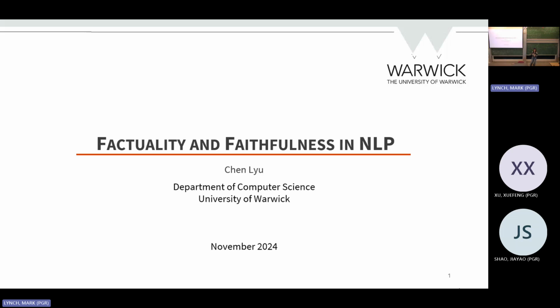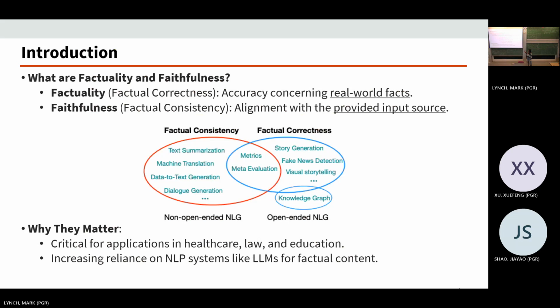If you're interested in this topic, or in text summarization, simplification, or just NLP in general, you can always contact me. Please keep in touch. Okay, so let's start with the introduction of what is factuality and faithfulness.